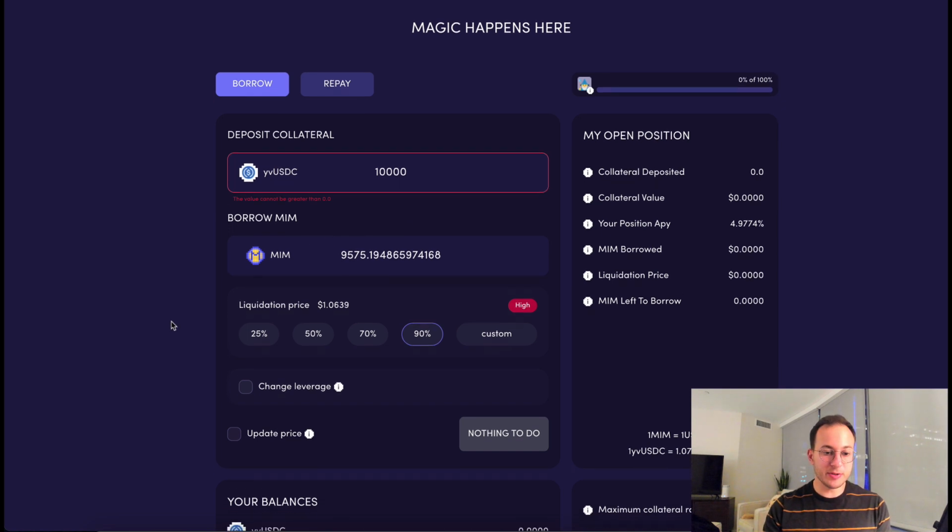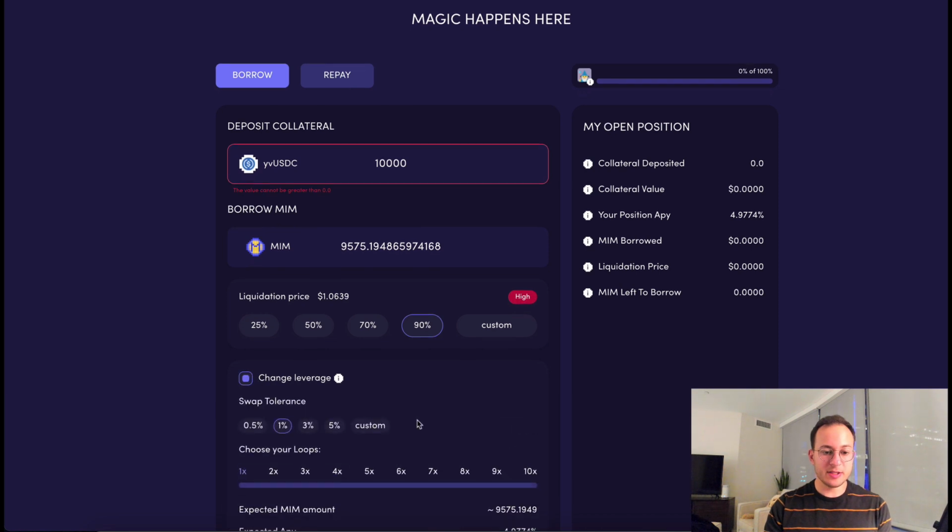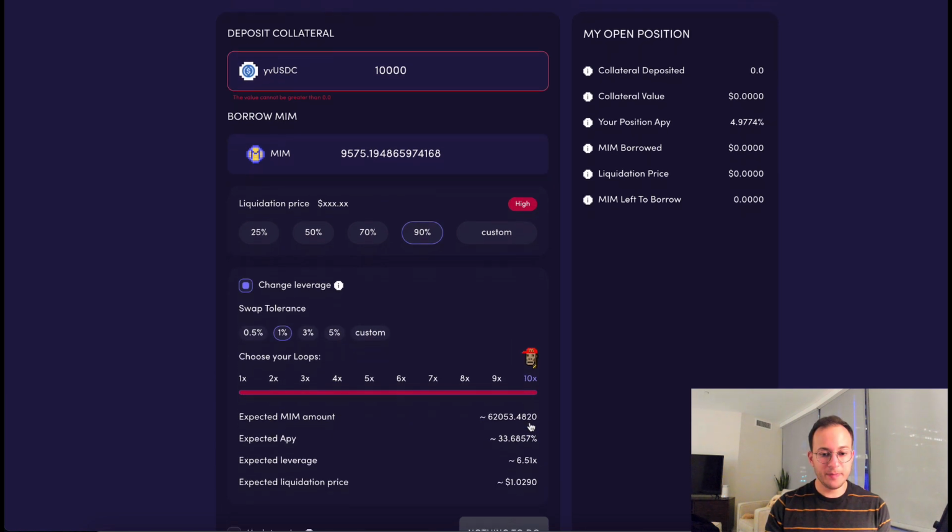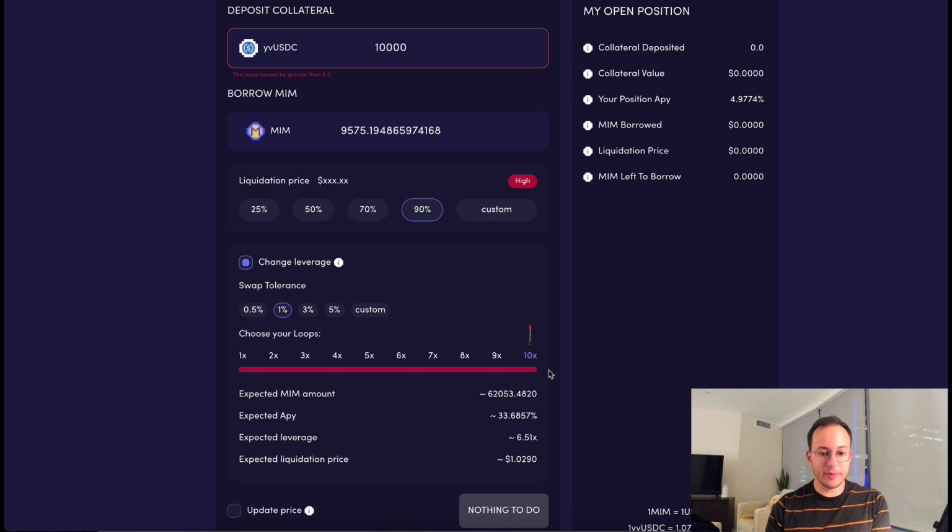But if you want to boost that yield as much as possible, you can see that we can follow that loop strategy. And you can see if I 10x loop it, we're going to be getting about a 33% yield. Now, a 34% APY on USDC is incredible, but one thing you should note here is that liquidation price is now over $1, so this position is actually not valid.